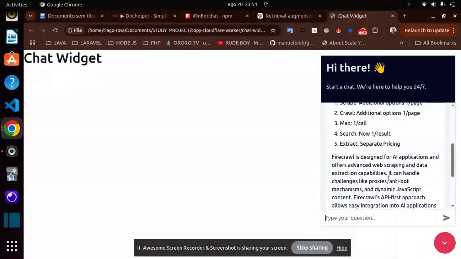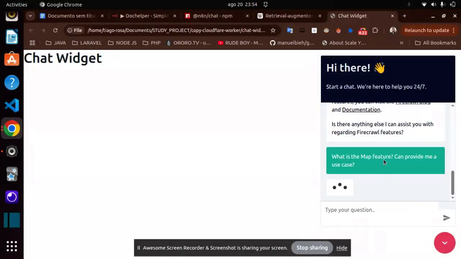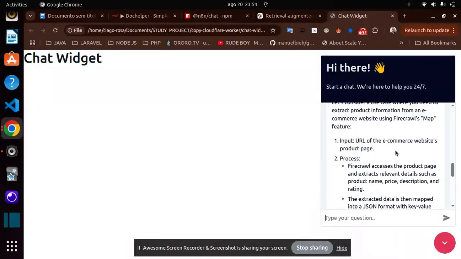Let me say here, what is the map feature? Can you provide me a use case? So I asked about the map feature to provide me more details about it and a use case.